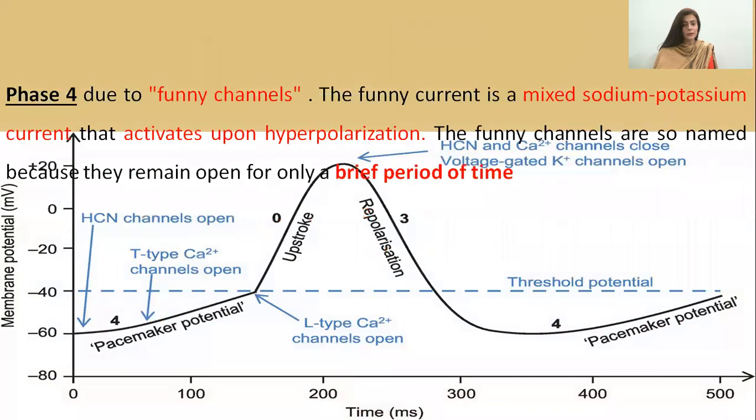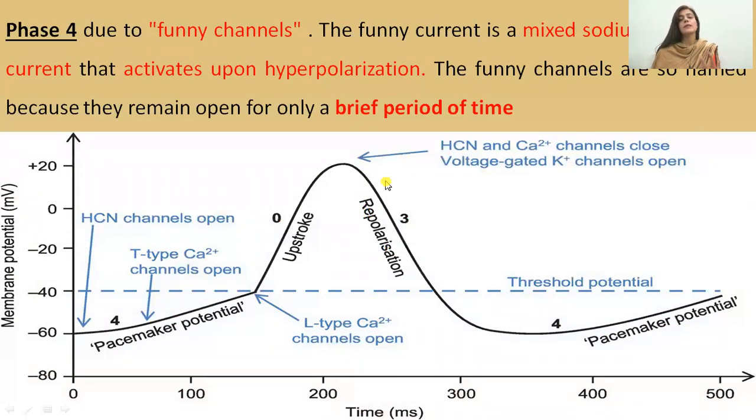Now, what is the funny current? This is a mixed current consisting of mixed ions, the sodium and the potassium ions. This sodium and potassium current will move inward, and it will play its role in the action potential cycle. Basically, it is activated upon hyperpolarization. So why are we calling them funny channels? First, they involve both types of ions, sodium ions as well as potassium ions. Secondly, they open themselves only for a brief period of time.